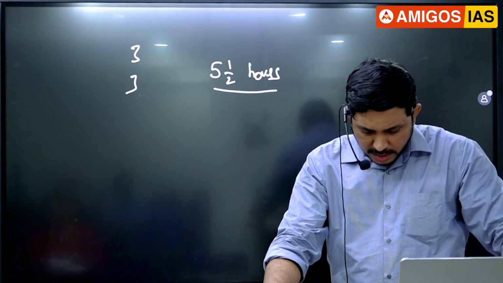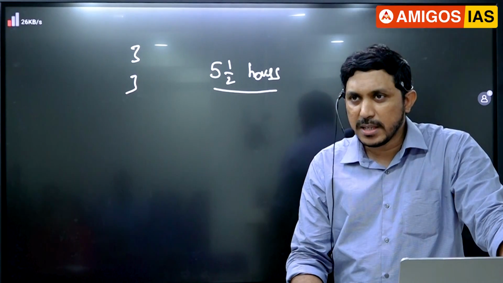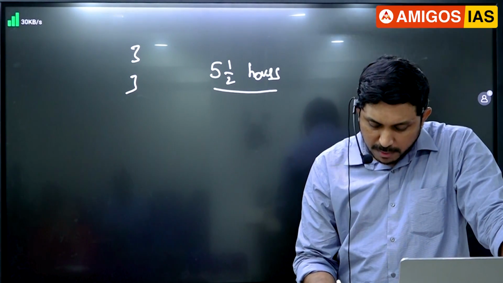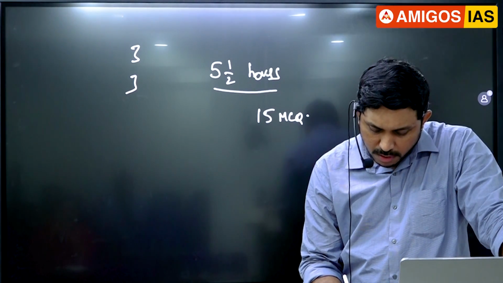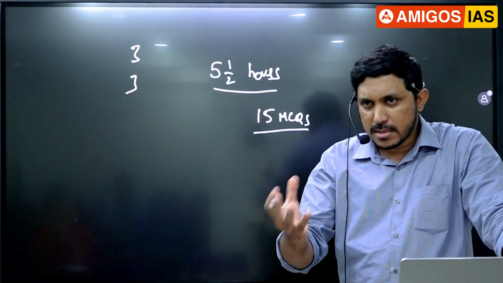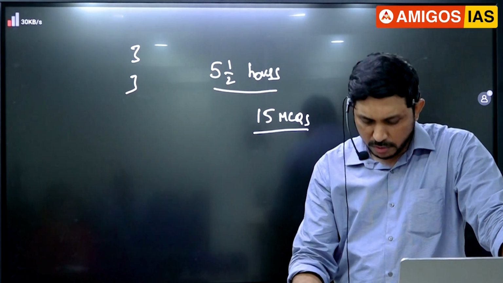So, polity is one area in the exam which is linked with governance and sometimes some schemes. It will have around 15 MCQs on an average. Sometimes 10, 11, 12, 13, 14, 15. In that range, you will have the questions.